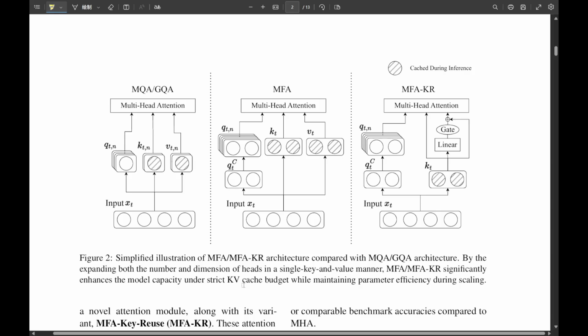So today, we're going to unpack exactly how MFA and its variant, MFA-KR, managed to achieve these seemingly contradictory goals, how they let LLMs scale up without breaking the bank on memory. So let's start right at the beginning then. Why are these large language models such memory hogs in the first place? What exactly is this bottleneck we keep talking about?